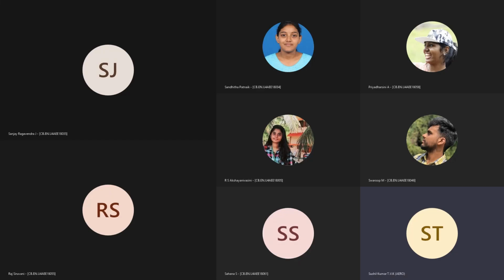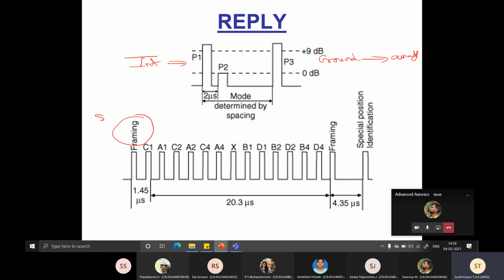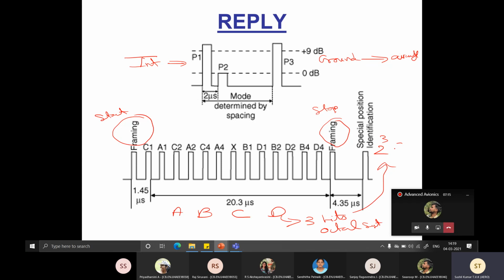So you have a framing pulse, which is a start pulse. Then there is a stop pulse. In between, we have a coded reply, which is given by A, B, C, and D, each having 3 bits. And this 3-bit system is called the octal system. So 3 bits means it can represent 2 power 3, that is 8 values. So this is how the reply comes from the aircraft.